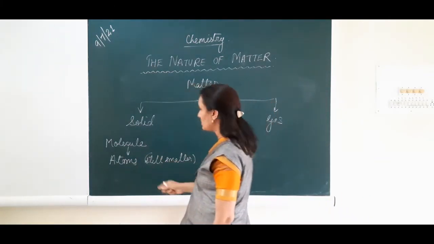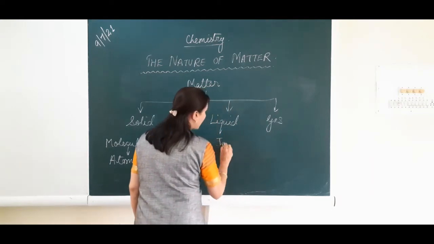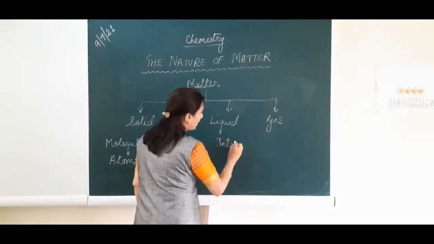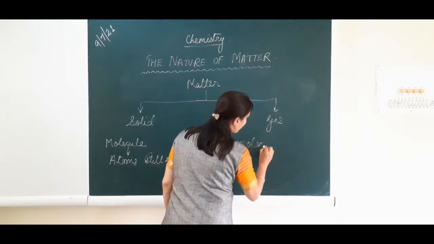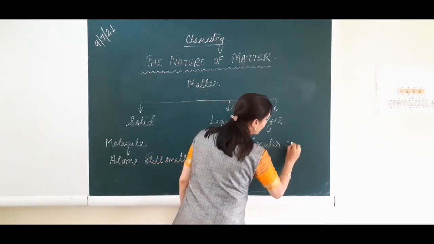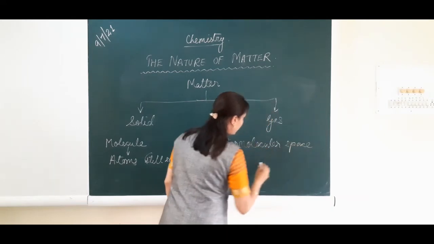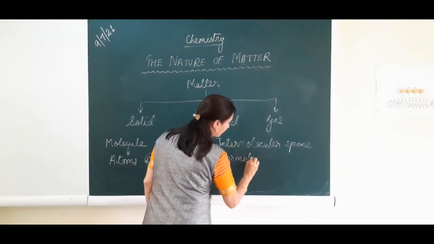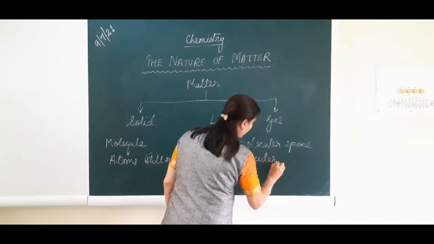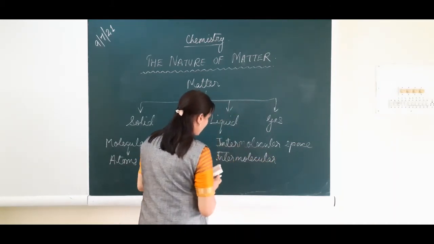Now related to these terms, two more terms I would like to tell you: intermolecular space and intermolecular force of attraction. You should be aware of these two terms also.